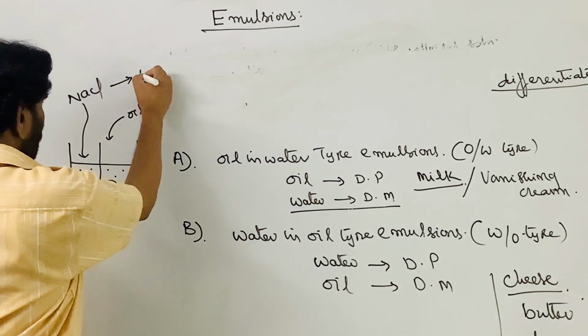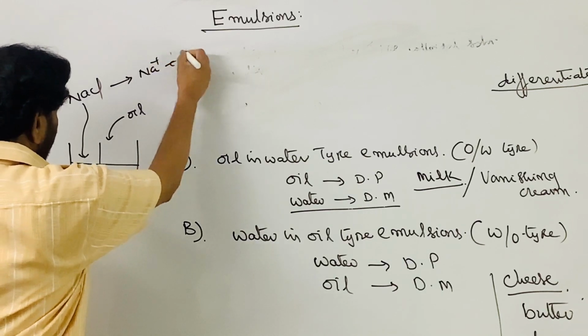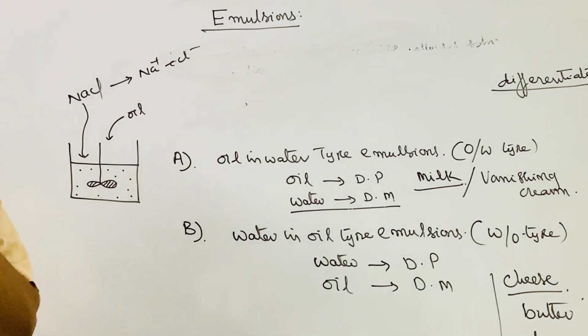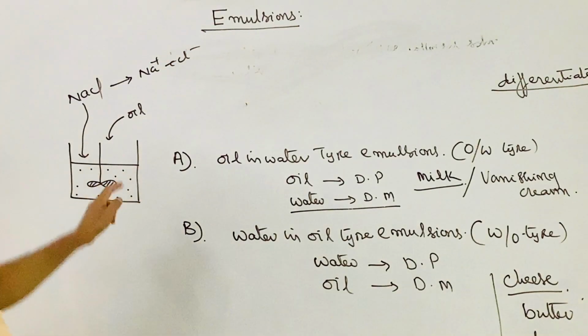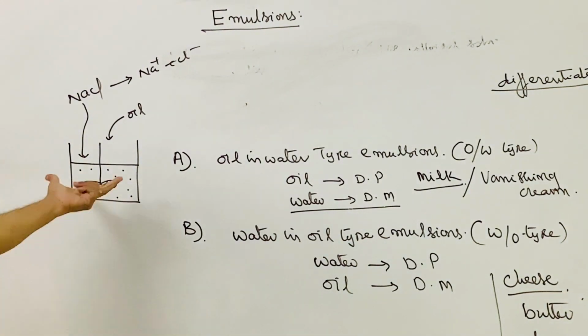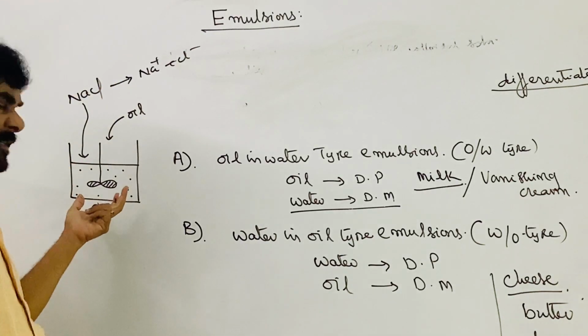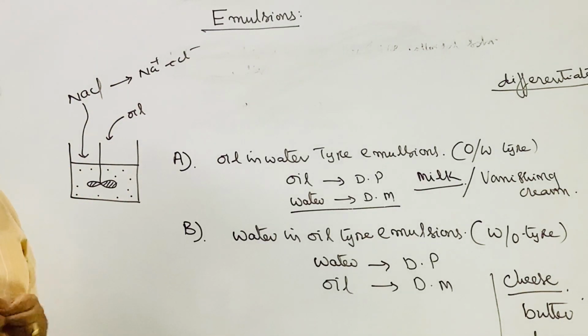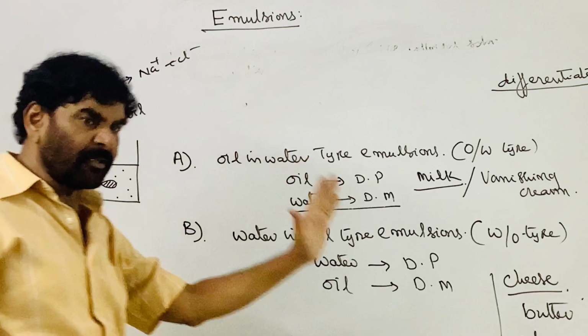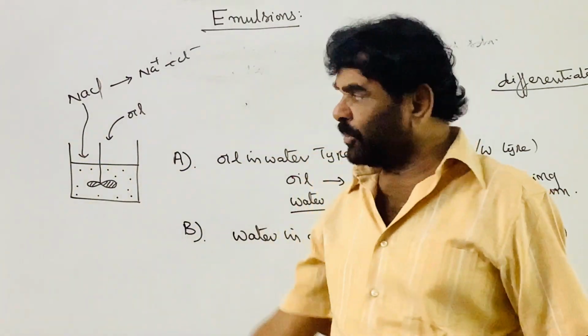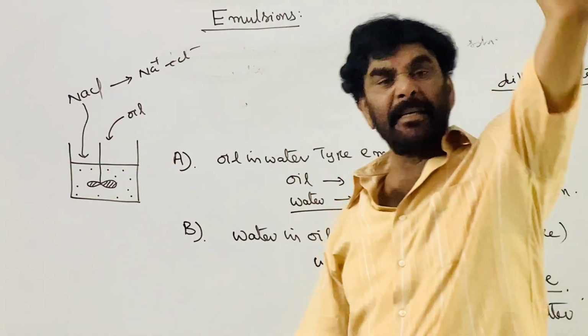It undergoes dissociation and produces ions. So in the dispersion medium, the salt is dissociating and producing ions. Therefore the solution shows conductance, and due to the addition of this, conductance is increased.